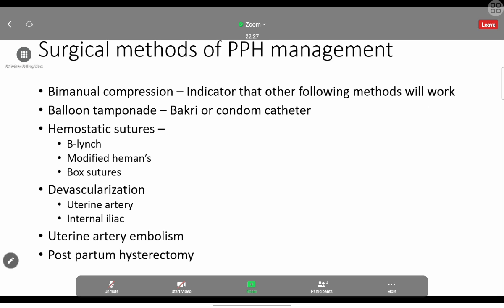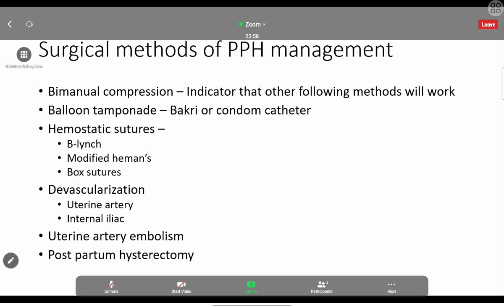And also, if the bimanual compression works, we know the following steps also will work properly, because all these mechanisms we have used, bimanual compression, balloon tamponade, hemostatic sutures, all work using pressure. In every step we are using the pressure. So we know if the bimanual compression works, the following steps also will work. So that is a good indicator if the bimanual compression works. So that we have to know.